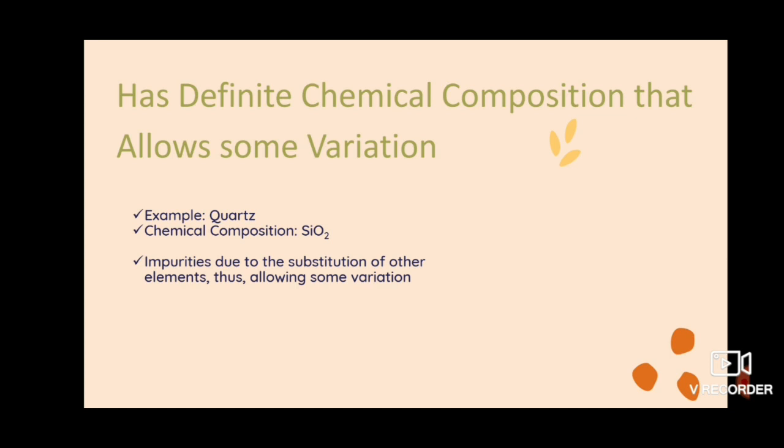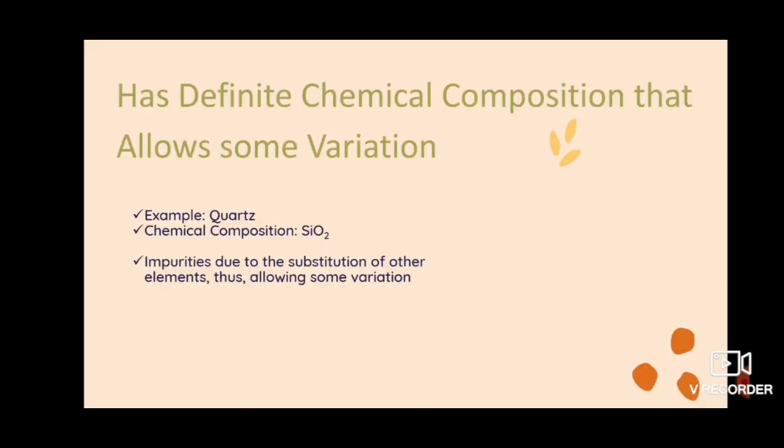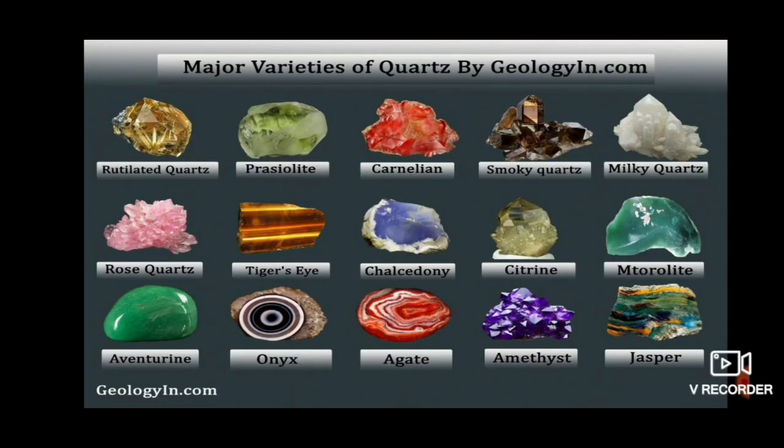exhibits, or we have some other quartz which has some other colors, like in this picture. Why? Because this quartz contains some impurities. Some elements tend to substitute for some elements, thus allowing variation, which can be seen in the picture and by the color of each quartz. I want you to take note that each picture in this slide is quartz, okay? But since they have their impurities, you will see their differences. So today, I taught you how to define a mineral.